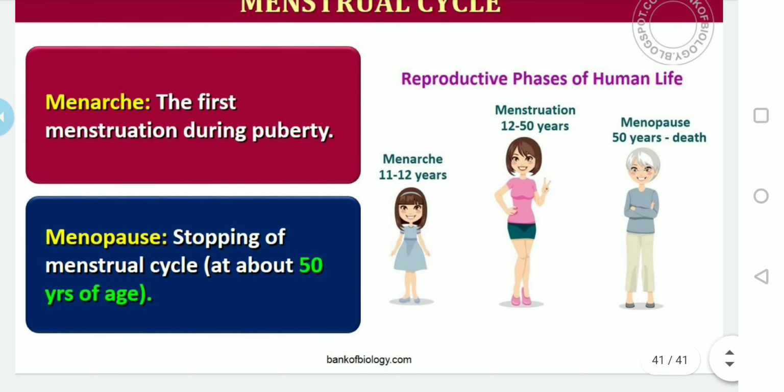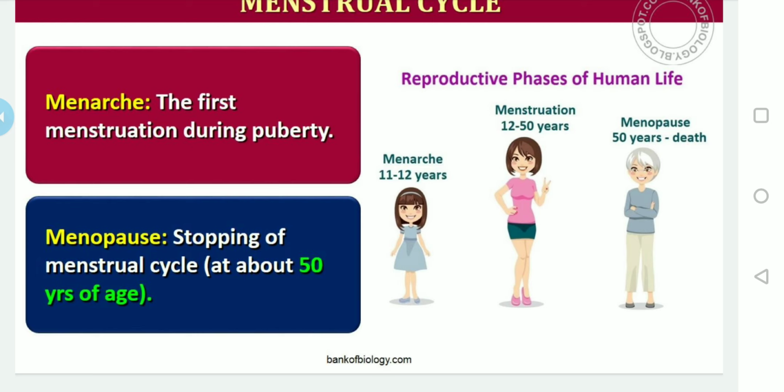Okay, and remember, the cessation or stoppage of the menstrual cycle or ovulation in the female is called menopause. It normally occurs between the ages of 45 to 55. Sometimes it can extend up to 55 years. That's what I said, it may differ from one person to another, depending upon the health conditions.